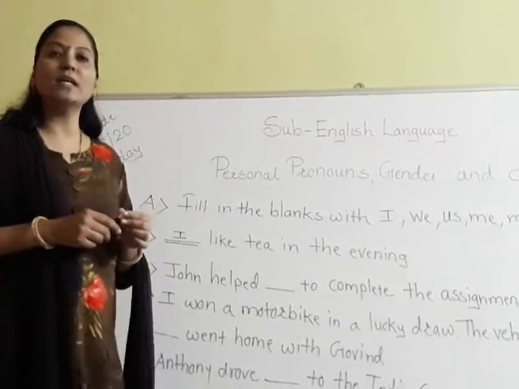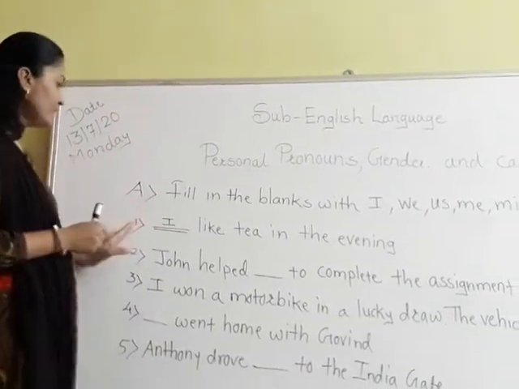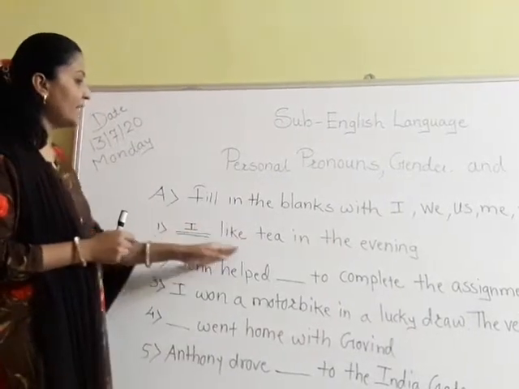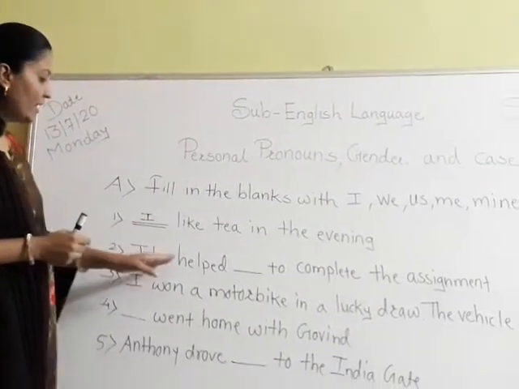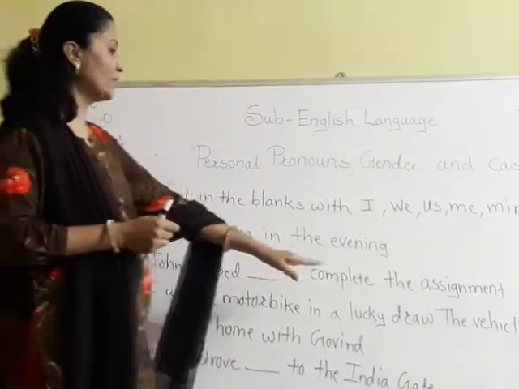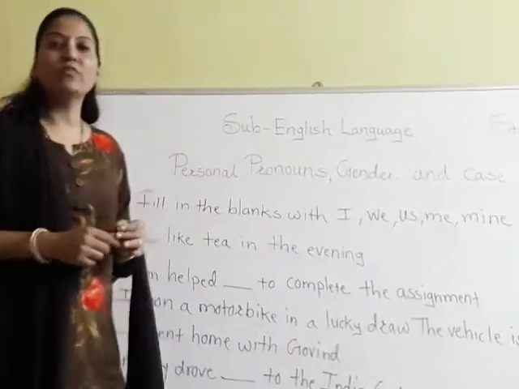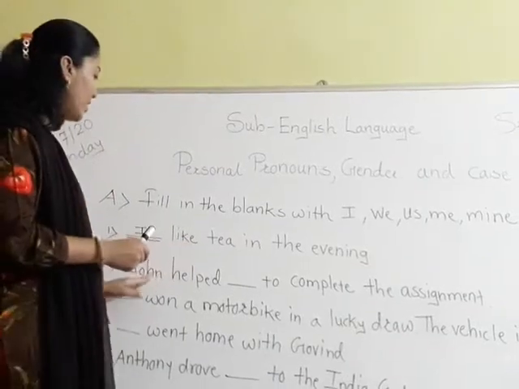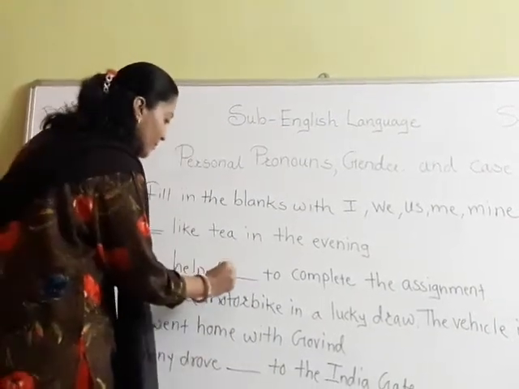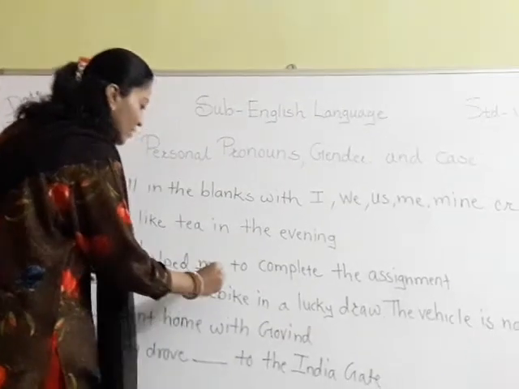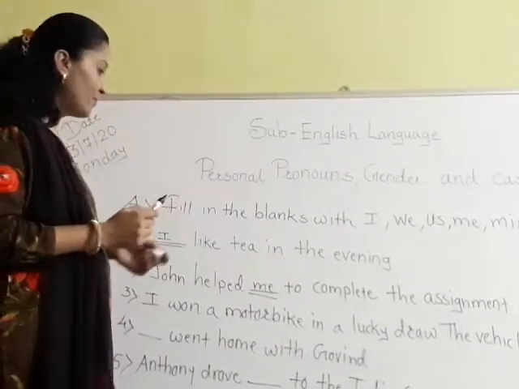Okay. Have you understood? So the first sentence, I like tea in the evening. Second sentence, John helped dash dash to complete the assignment. What will be the answer? John helped me to complete the assignment.